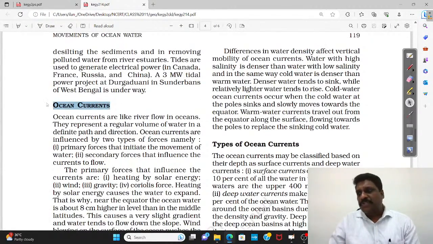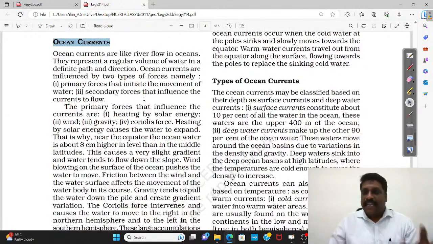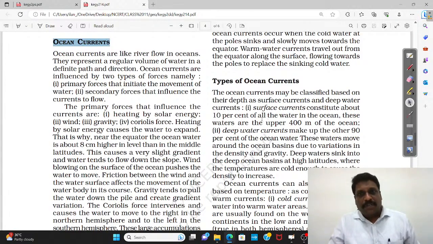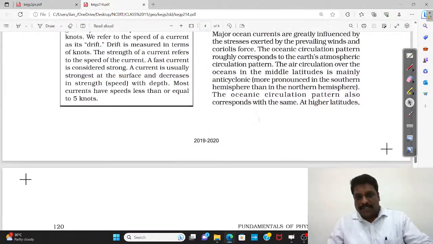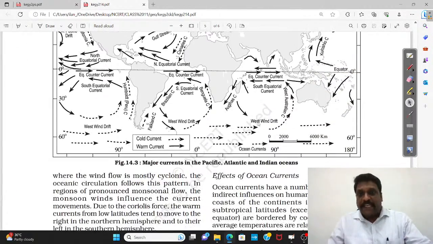Apart from that, I should talk about something very, very important. Repeatedly they ask this question in, say for example, mains examination: ocean currents. Any large scale continuous movement of ocean water, you call them as what? Ocean currents. Okay. So what is ocean currents? What are the different types of ocean currents? What are the forces which influence and sustain these ocean currents? We have to understand. And finally, I also talk about the weather effects that are influenced by ocean currents.